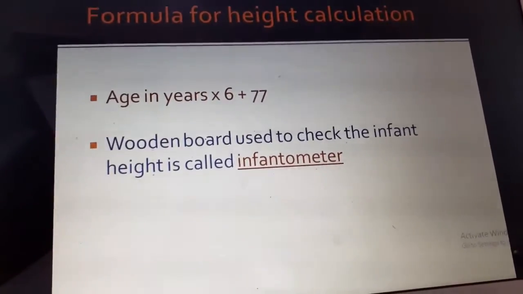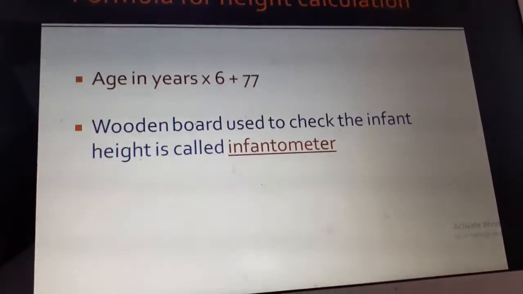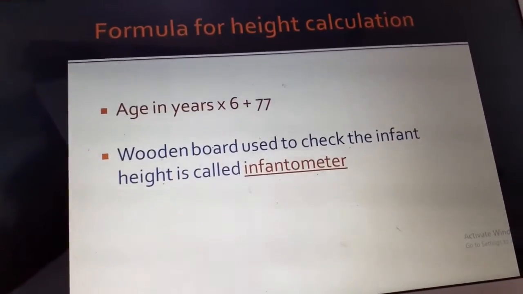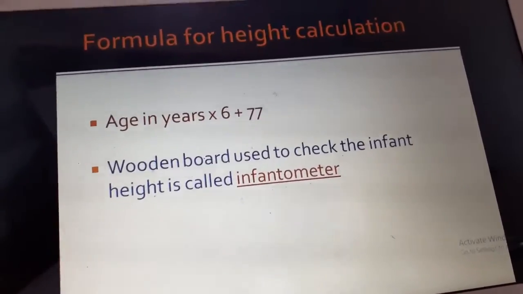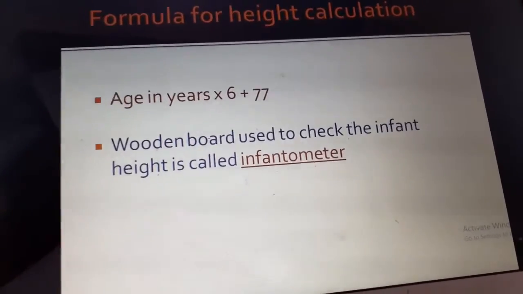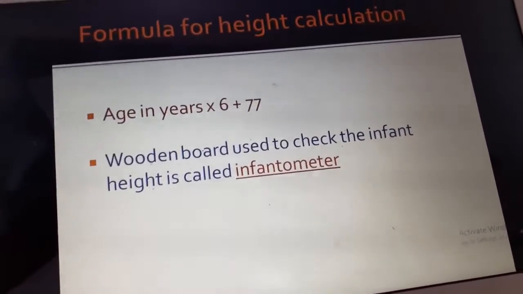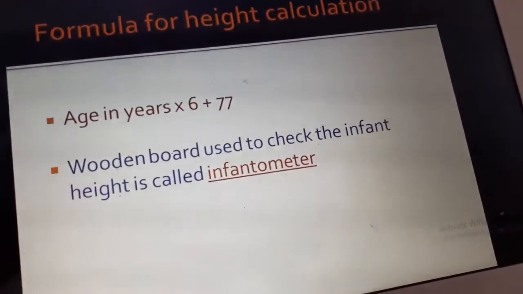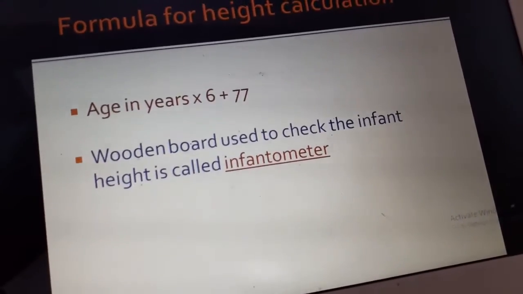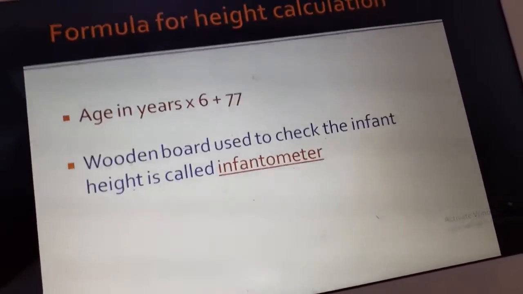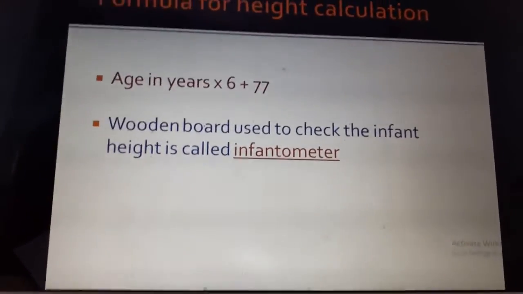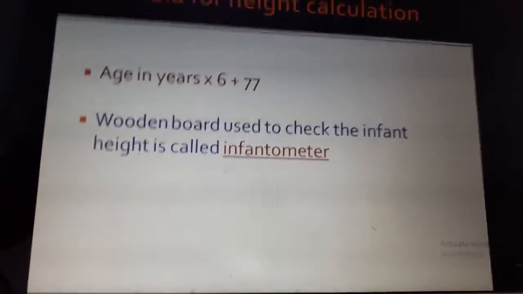The formula for height calculation, which can be used from 1 year onwards, is age in years into 6 plus 77. So for example, for a 2-year-old child, age in years is 2. 2 into 6 will be 12. So 12 plus 77 will be around 89 centimeter. So that is how we calculate the height. The wooden board used to check the infant height is called infantometer.